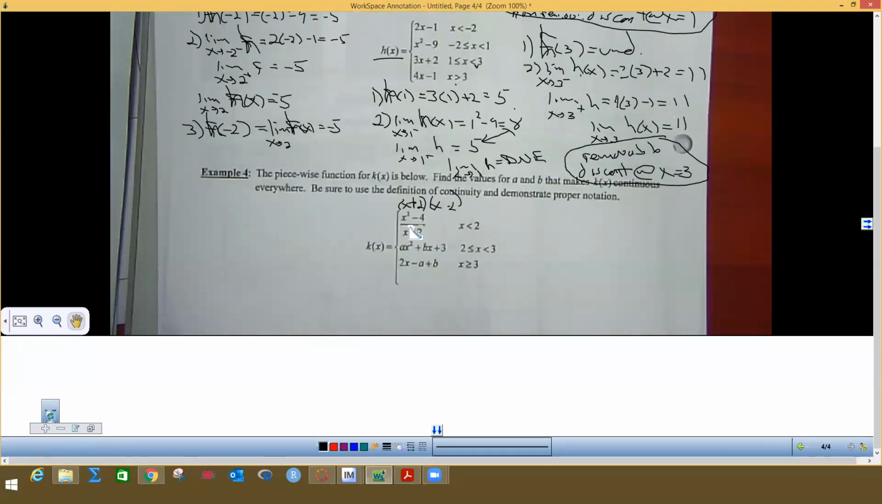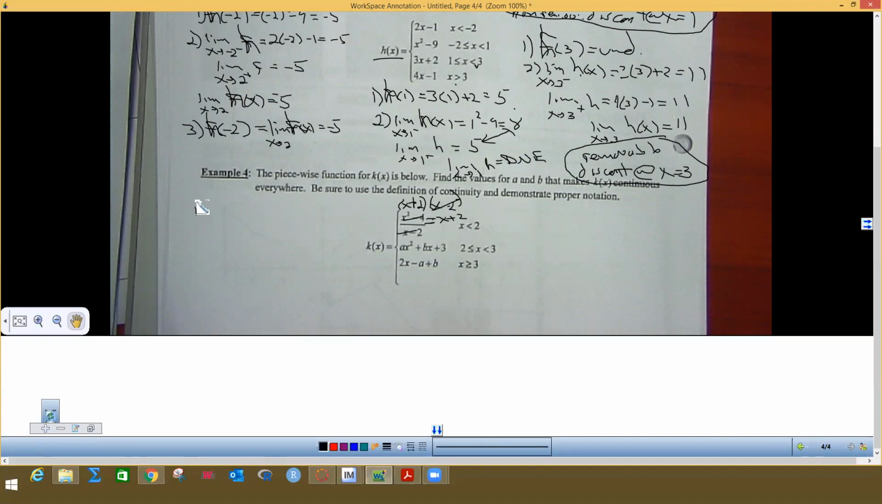Then this x minus 2 and that x minus 2 reduce, so this whole thing equals x plus 2. But we have a hole at 2. We have a hole at 2, but that thing reduces to x plus 2, so I'm only going to be worried about x plus 2.